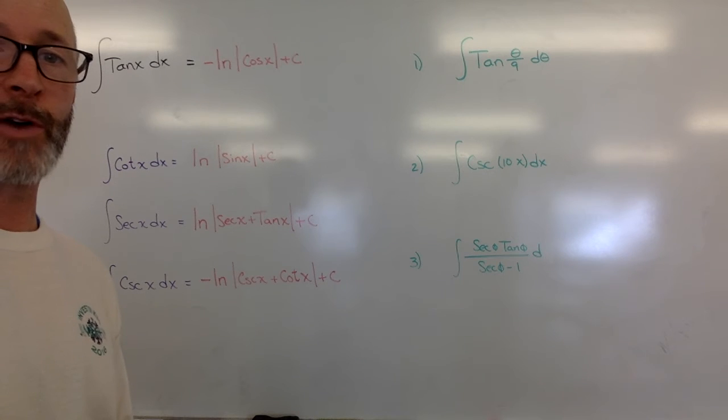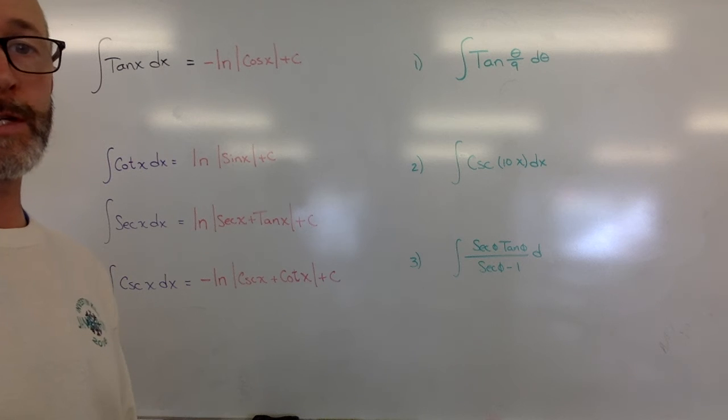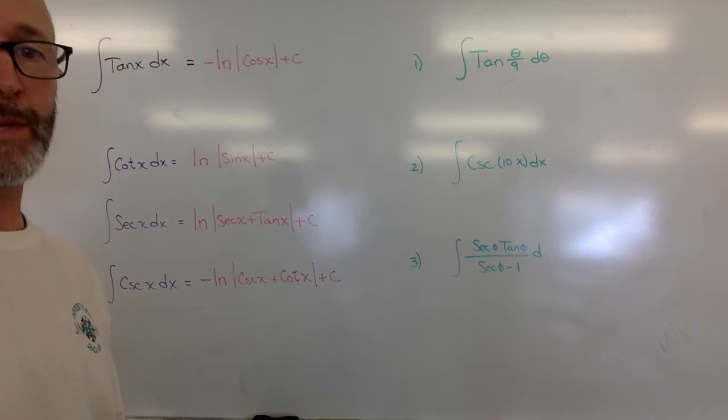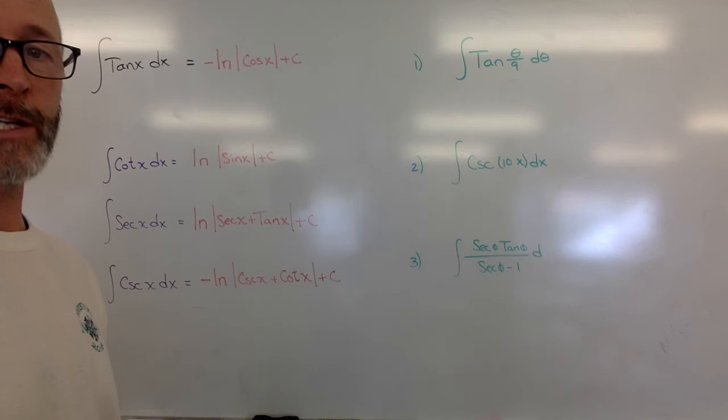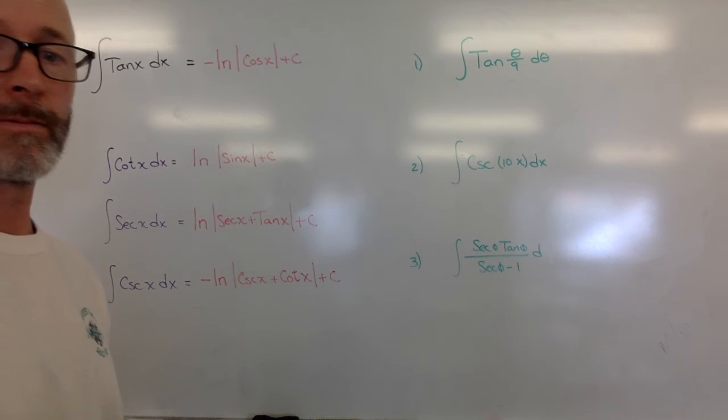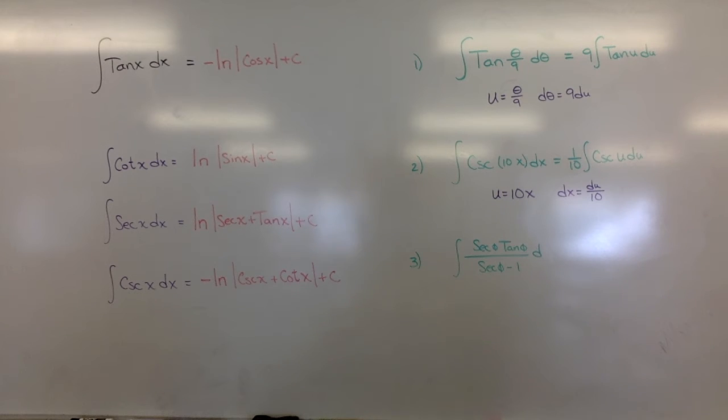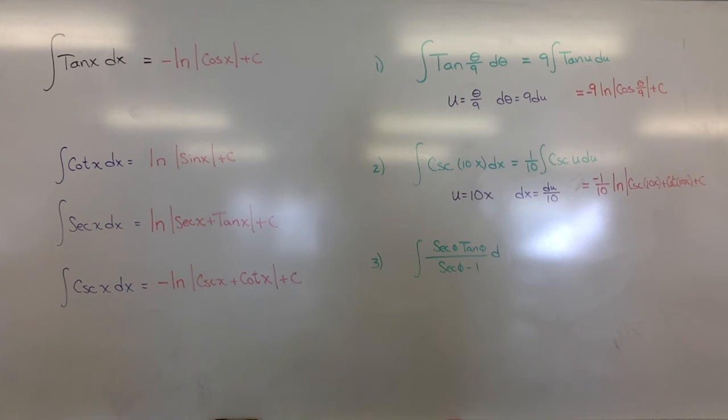So for these 3 examples that are shown on the right-hand side of the board, you're going to use these exact same integral rules, just maybe with a little bit of u substitution. For the tangent and the cosecant, decide what should u be equal to in this situation. What would you let u equal? If you said that you were going to let u be what's inside of the trig function, like a good u substitution would be, then you are set up for success. Now just take the actual rules that you see on the left, apply them to what's on the right. And there you have it. We're just following the exact same rules, but with a little bit of u substitution.